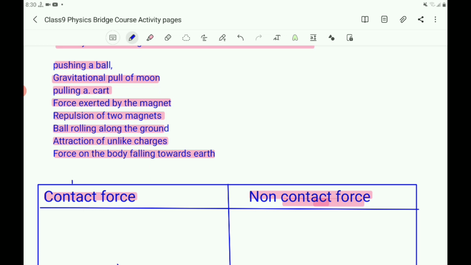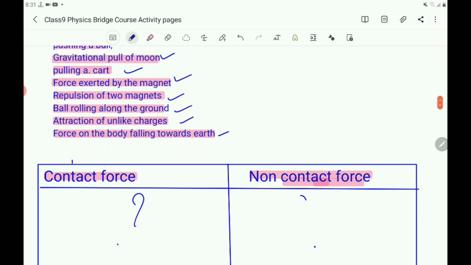If there is contact with the object while pushing or pulling, then you can consider it a contact force. If there is no contact, then you can consider it a non-contact force. So with the help of this knowledge, write whether they are contact forces or non-contact forces in the columns. In these two columns, you must write the contact forces and non-contact forces. That is the activity for you.